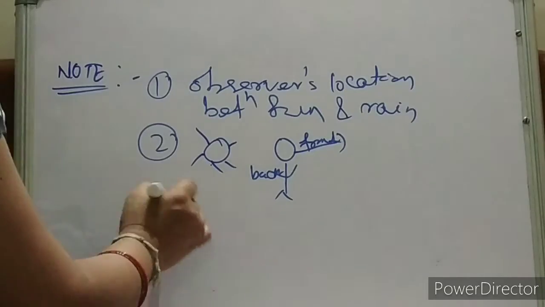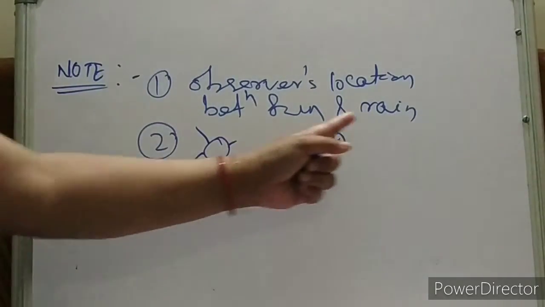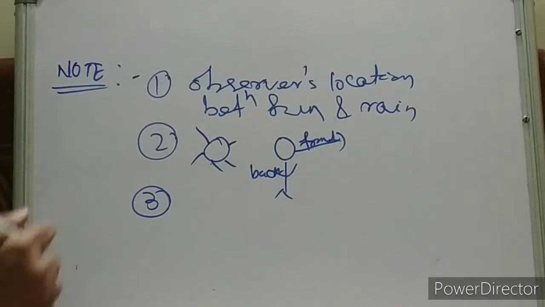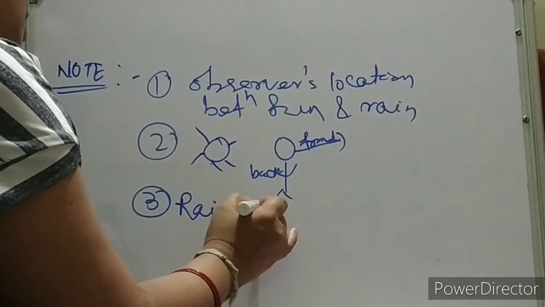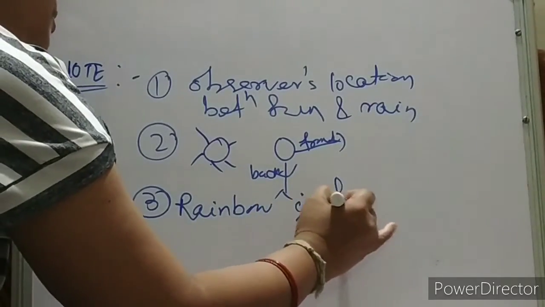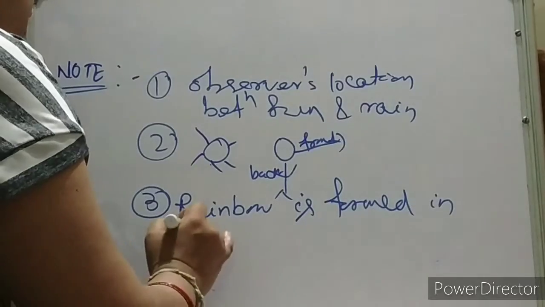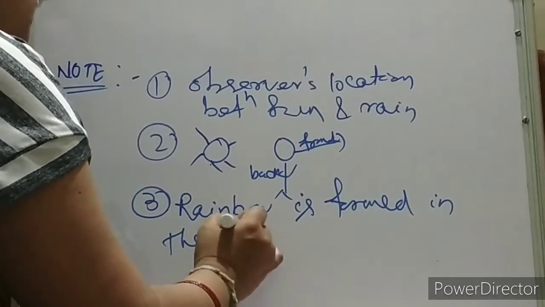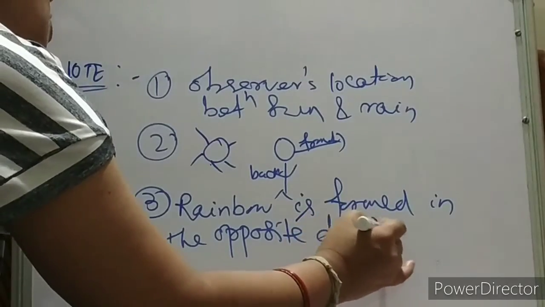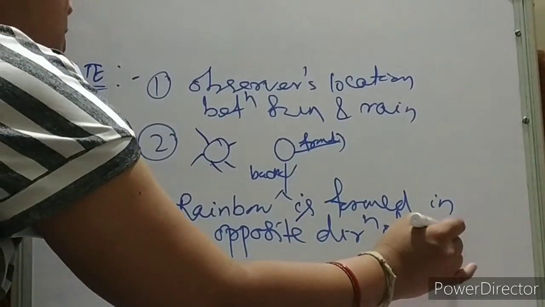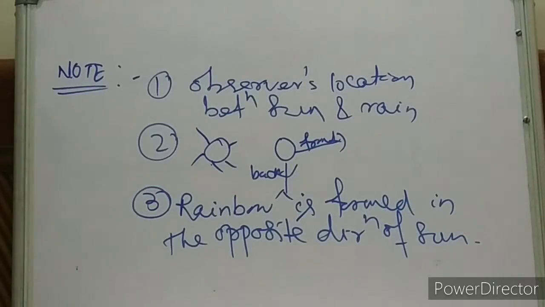Third important conclusion: a rainbow is formed in the opposite direction of the sun. Is it clear, children, how a rainbow is formed?